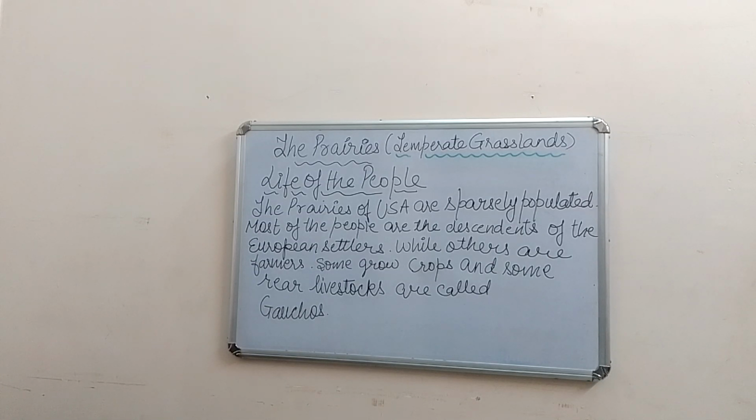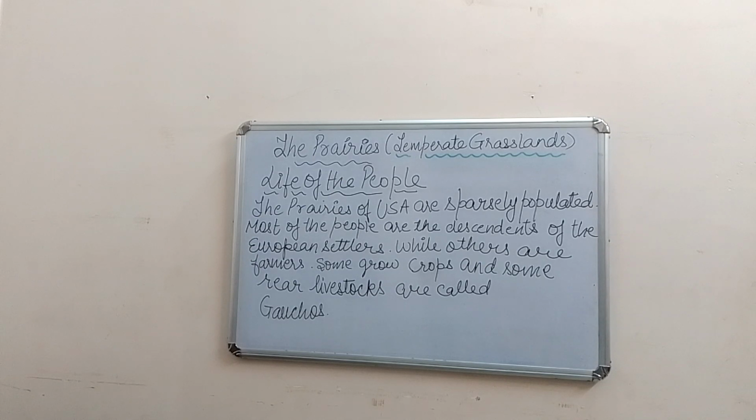We also learned about the different continents like the prairies in North America, steppes in Russia, pampas in South America, velds in South Africa, and downs in Australia. We have learned about the land features of the prairies, as well as the climatic conditions of the prairies which lie in North America.